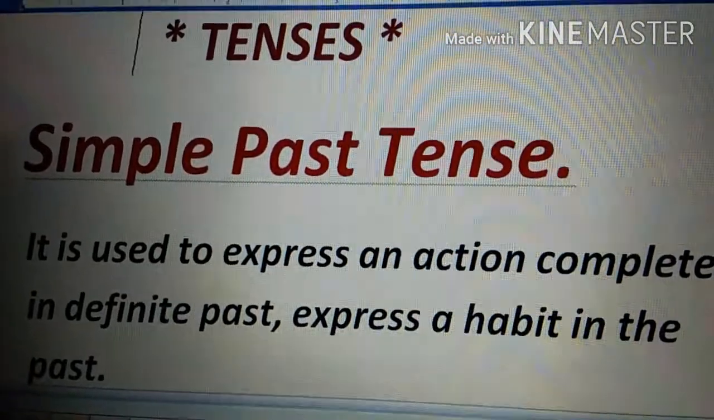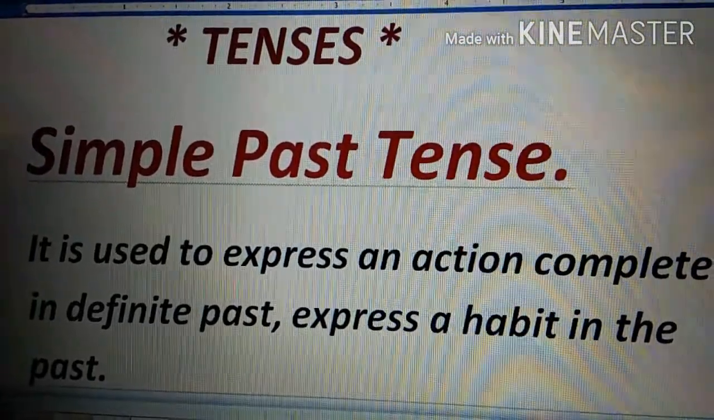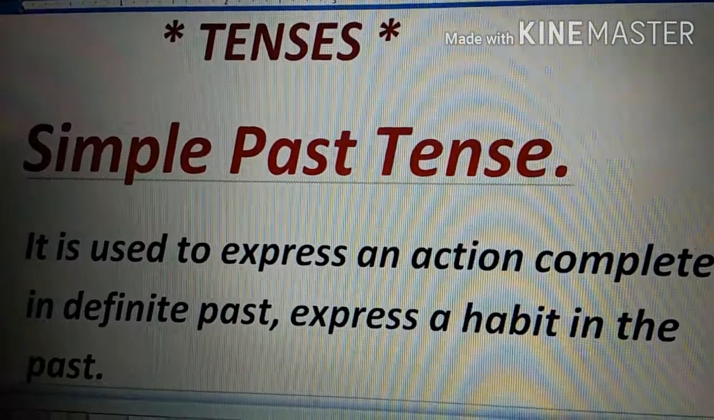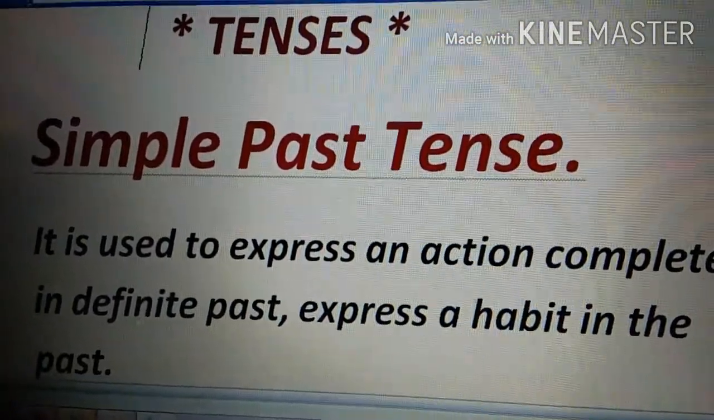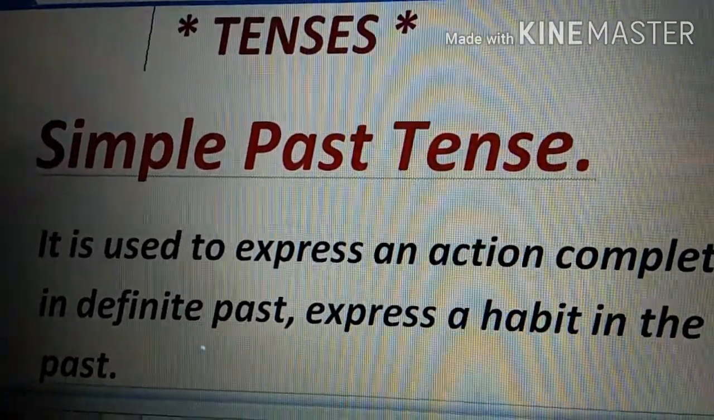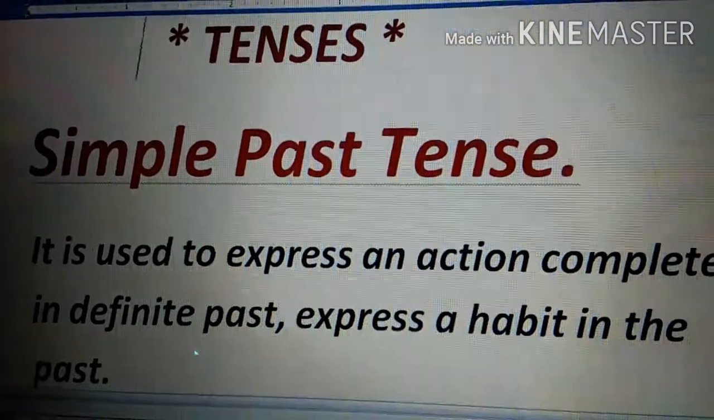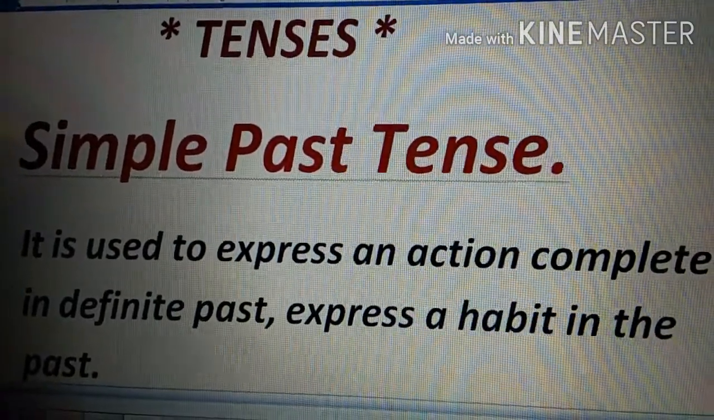So past denotes any action that has taken place in the past time or it has continued in that time. So it could be in that way. So we'll be moving on like one by one. So our first tense is simple past tense. So when is it used? It is used to express an action completed in definite past or express a habit in the past.